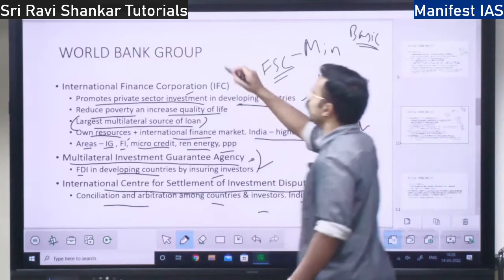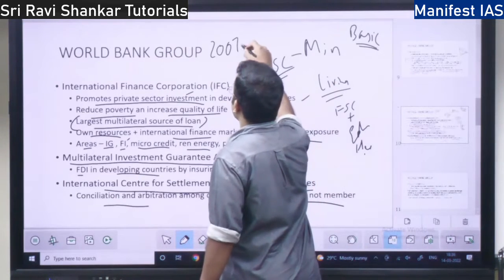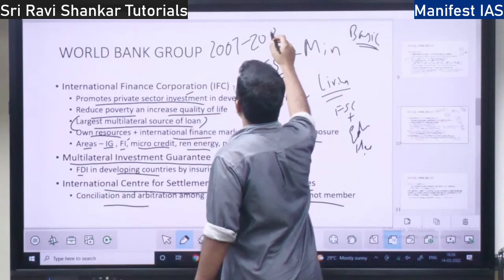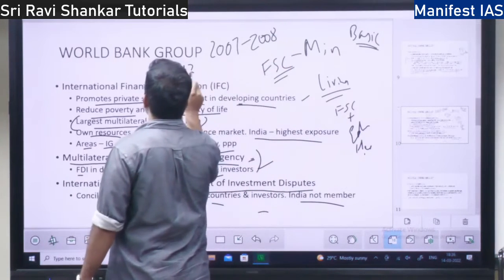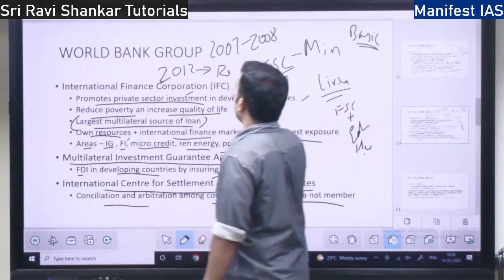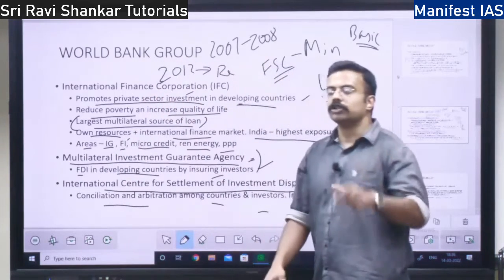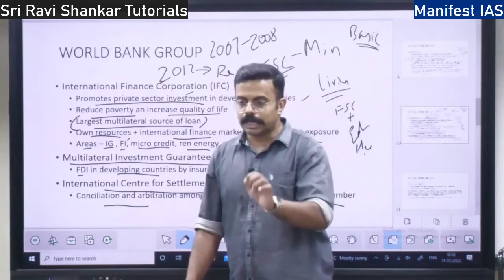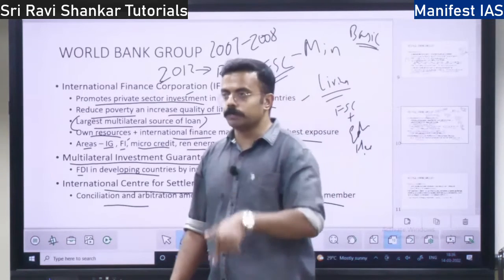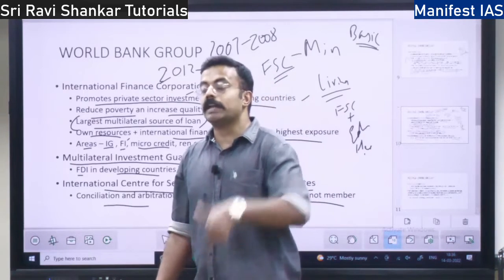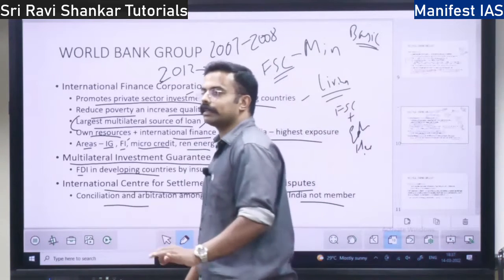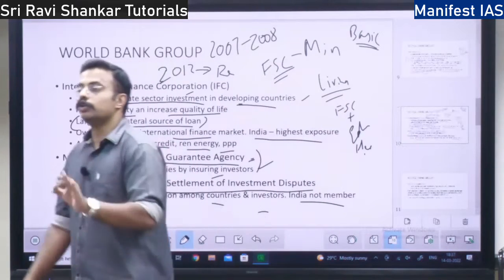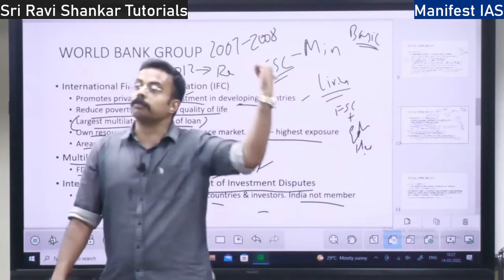So the Vodafone deal happened in 2007-8. India, in the Finance Bill 2012, put retrospective taxation from a back date. So the tax law will come today, but it will be enforced from a back date. So a 2022 new tax law will be enacted, but you should pay this tax from 2015.